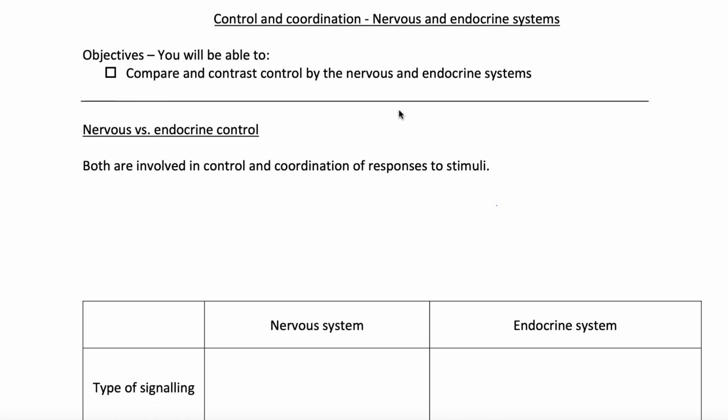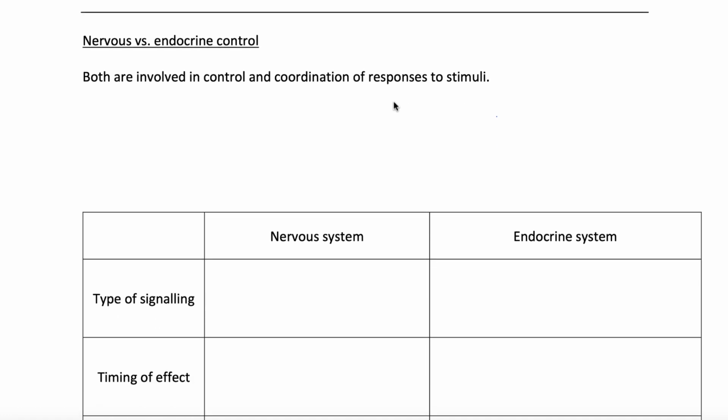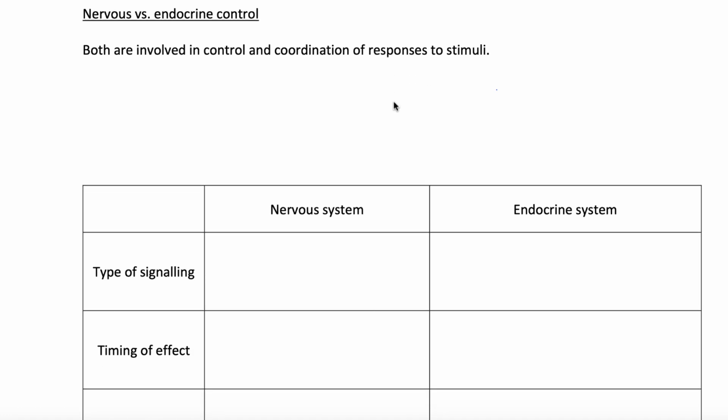In this lesson, we're going to compare and contrast control by the nervous and endocrine or hormone systems. Both the nervous and endocrine systems are involved in control and coordination of bodily responses to stimuli. A stimulus is just something that provokes a response, and a stimulus can be either external, something like the appearance of a predator or a change in the temperature of the environment, or it could also be internal, something like a change in blood pressure or a change in osmolarity of the fluids in the body. In both cases, the stimulus is going to provoke a response.